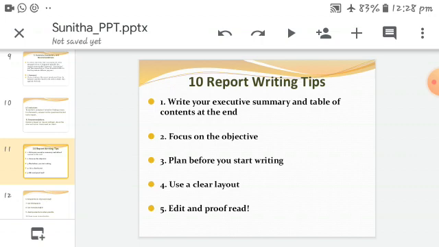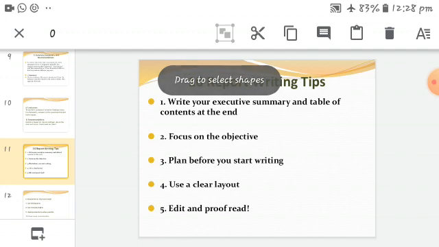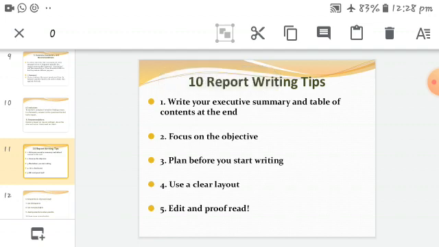Okay, and next, in the introduction students should introduce the subject and aim of the report. I am explaining the introduction, body of the report and the conclusions. In this the student should introduce the subject and the aim. What is the aim? The purpose of writing the report. They should mention the aim of that report while they are writing.